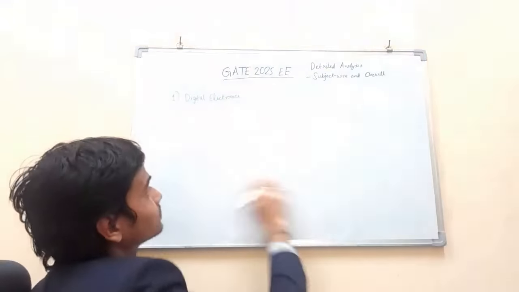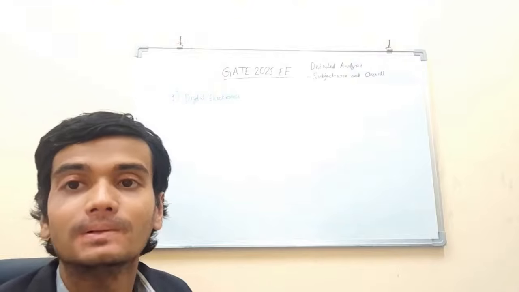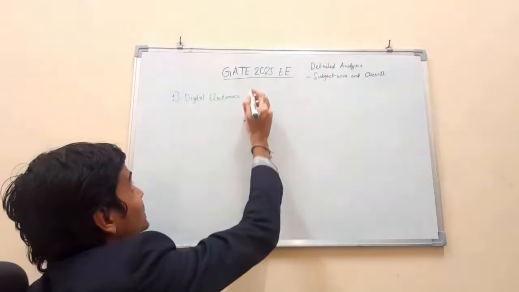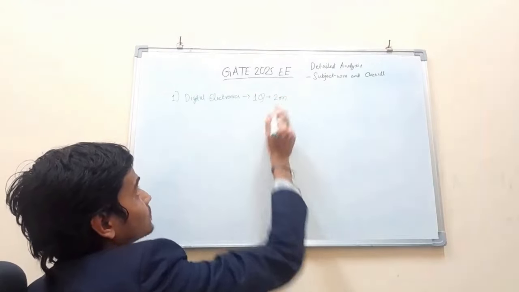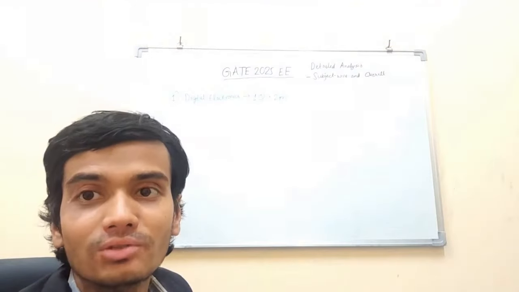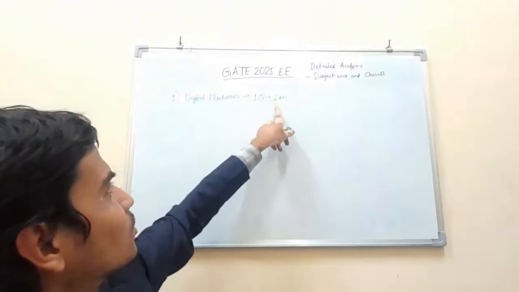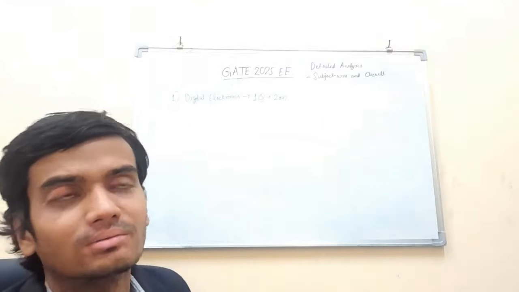Writing it in green because it has the least weightage. Digital electronics has only one question of 2 marks. So the total marks was 2 marks only. That question was from, I think, product of sum, and some gates were given.